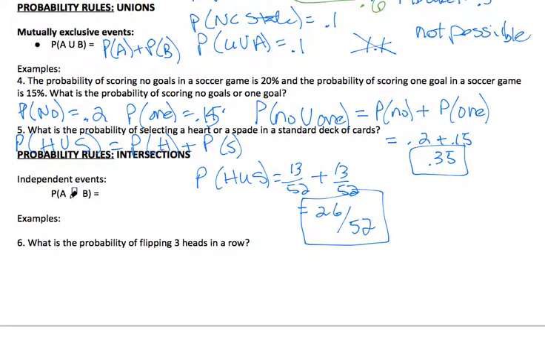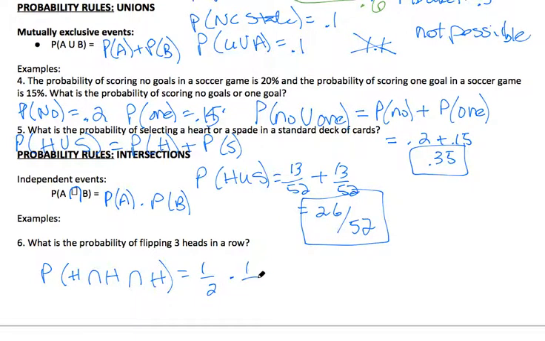Okay, the probability of A and B, because remember independent is A and B, is the probability of A times the probability of B, given that they are independent. So the probability of flipping 3 heads in a row is the probability of head and head and head. The probability of flipping a head is 1 out of 2 times 1 out of 2 times 1 out of 2, and that equals 1/8. So that's the probability of flipping 3 heads in a row.